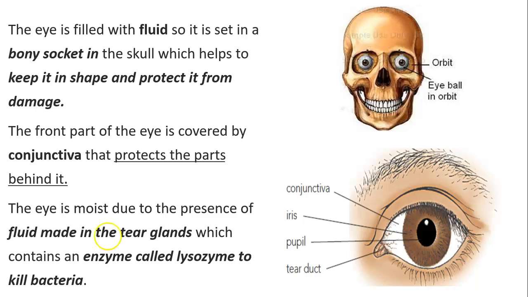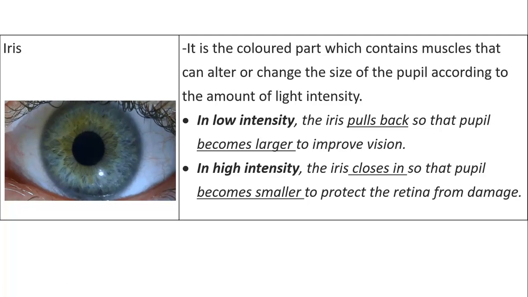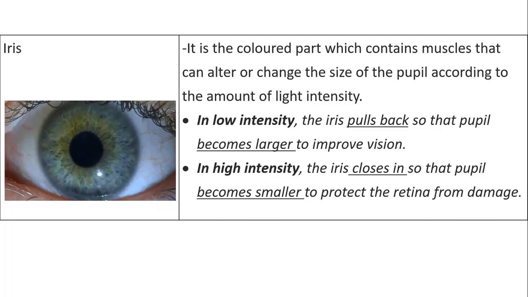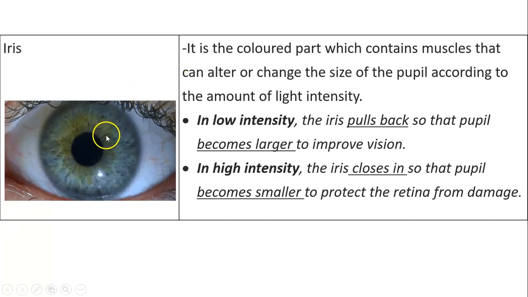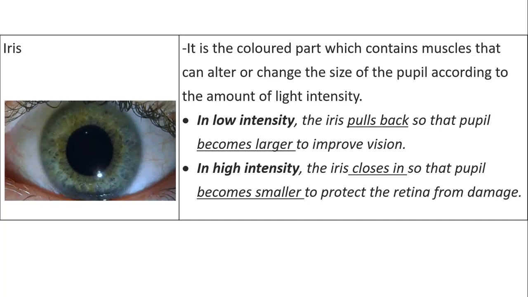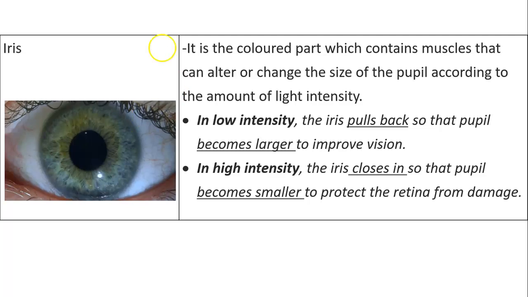Okay, and other parts of our eye. Let's take a look at the eye. First, we have the iris. It is the colored part of the eye. Can you see? This is the iris. It contains muscles that can change the size of the pupil.